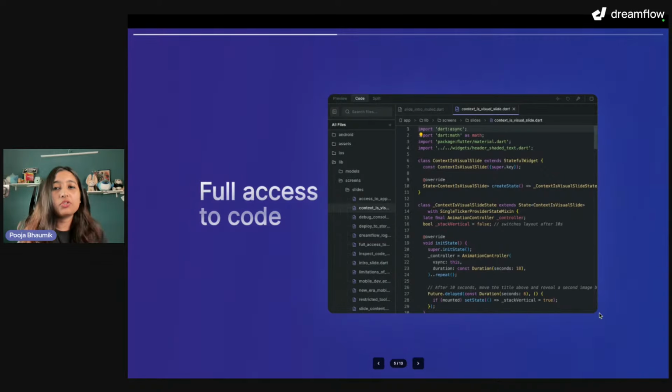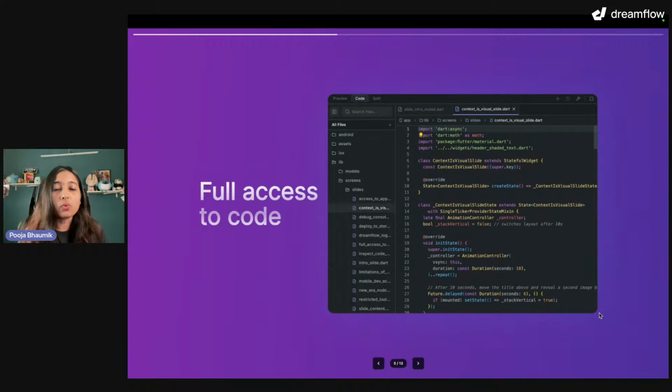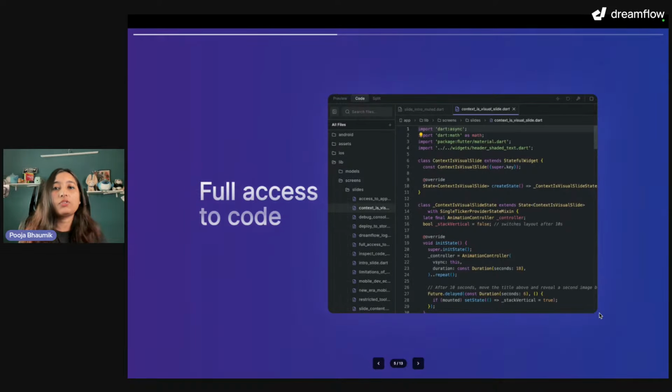You had to change the code through the visual elements first. And a lot of other tools that are agent based or no code, access to code was a little limited because it was mostly about how you can prompt things via natural language and change the features in a way.